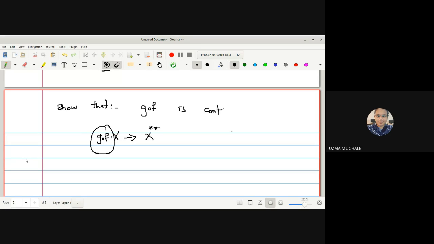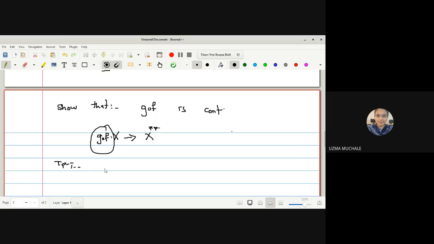the composite function. Right, what is our aim? To show that G composite F is a continuous map. First, it is a mapping from X to X double star. Okay, so our aim is to prove that this mapping is continuous. It is equivalent to prove that inverse image of an open set is open or inverse image of a closed set is closed. Because just now we have seen the theorem that if a mapping F is continuous, the inverse image of an open set is open as well as inverse image of a closed set is closed. So in that case, what is our aim to prove?